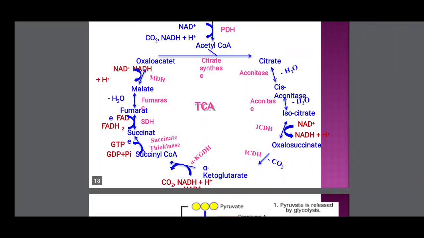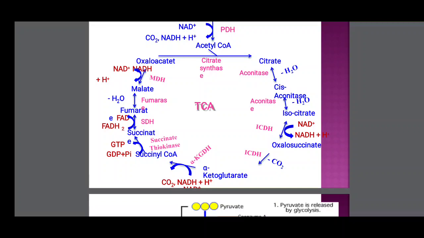In the Krebs cycle, there are 4 oxidation reactions and two decarboxylation reactions present. The oxidation reactions are: the fourth reaction, isocitrate to oxalosuccinic acid; the sixth reaction, alpha ketoglutarate to succinyl coenzyme A; the eighth reaction, succinate to fumarate; and the tenth reaction, malate to oxaloacetate. These are the 1, 2, 3, 4 oxidation reactions.